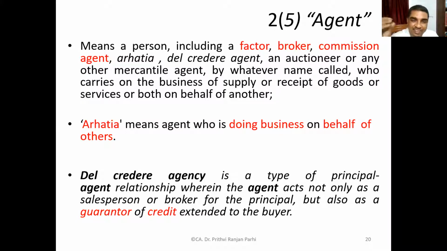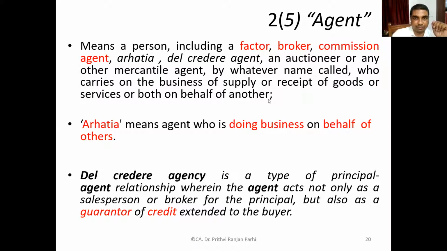A del credere agent is a type of agency where the agent acts not only as the salesperson or broker of the principal, but he also acts as a guarantor for the credit supplies. So that is called a del credere agent. If the purchaser or the debtor doesn't pay money, then the del credere agent will compensate that. So that is also a type of agency.